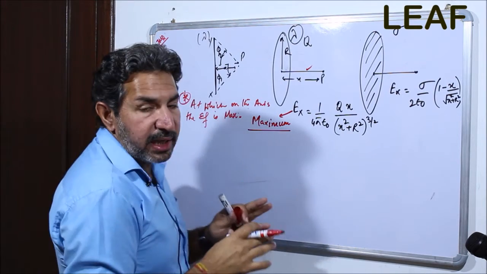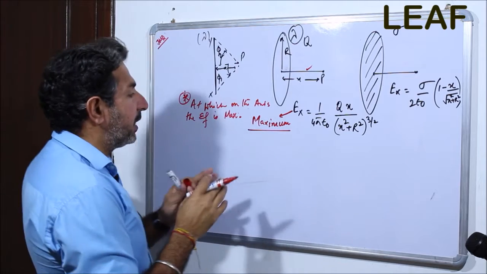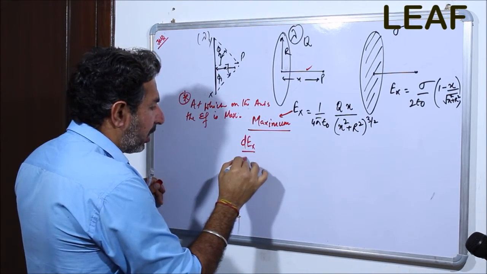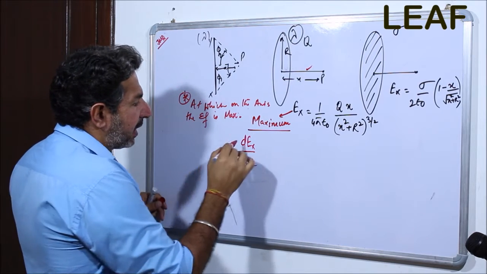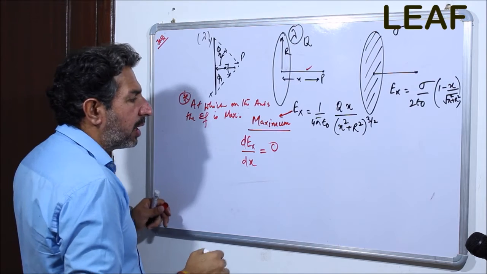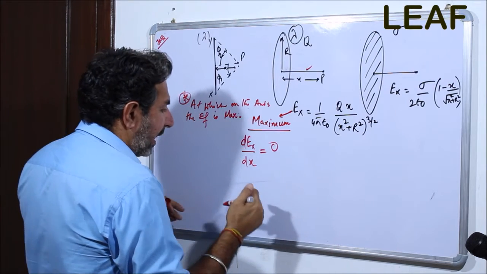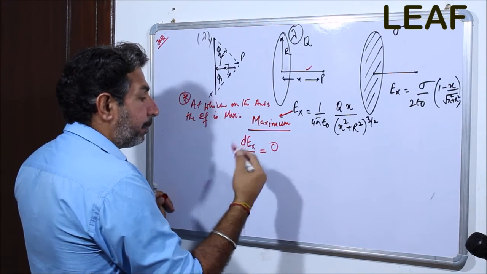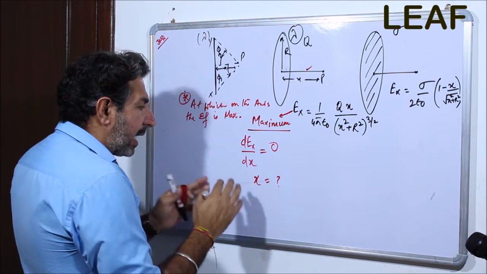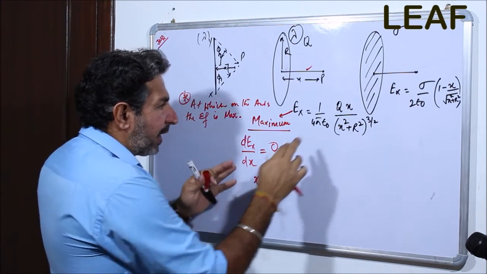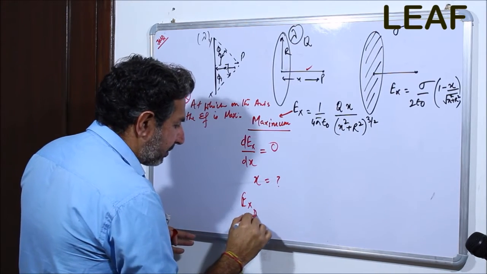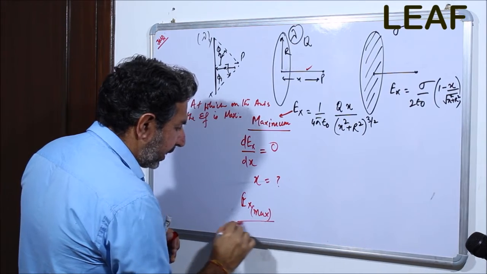To find the point where the electric field is maximum, we are going to use the very simple logic of derivatives. We find the derivative and put it equal to 0, and correspondingly you will get the point where the value is maximum. Putting that value of x back, you will get the maximum value of Ex, that is, Ex max.